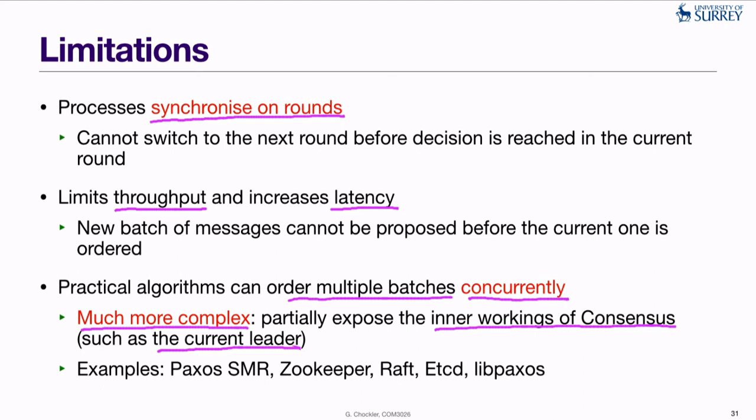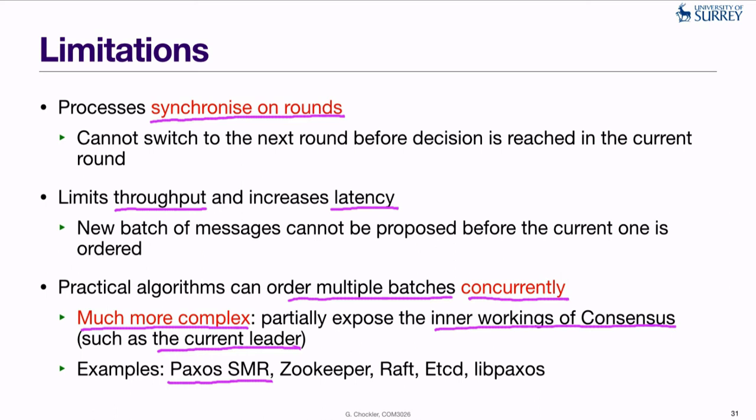So the examples of such implementations, if you are interested to explore on your own, are as follows. They include the original Paxos paper, so not the Paxos Made Simple paper that we followed in our presentation of Paxos, but the paper where Paxos was originally published by Leslie Lamport.